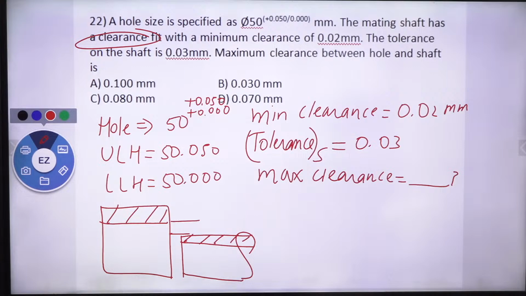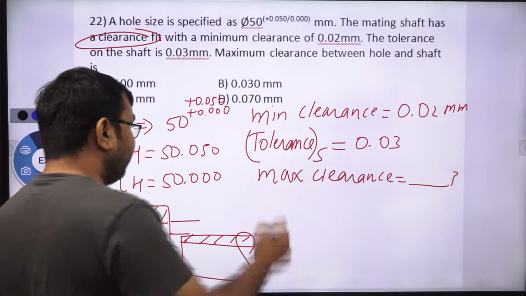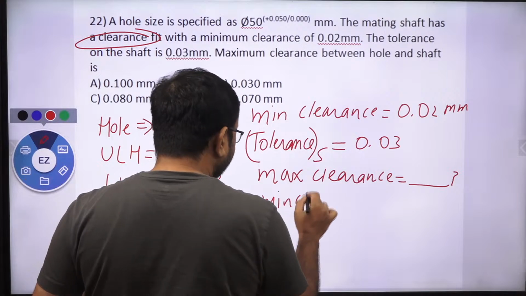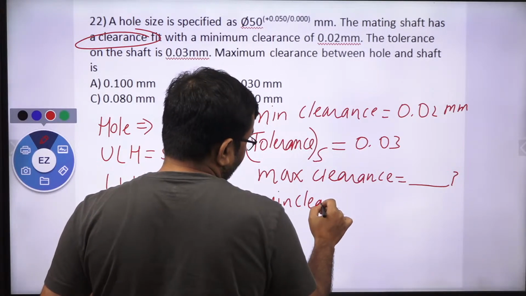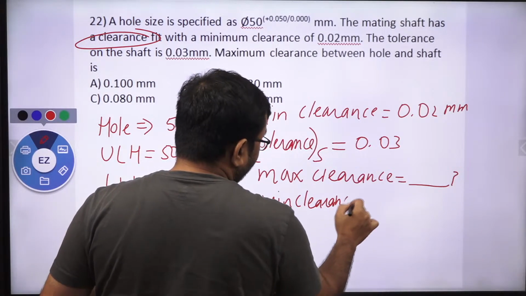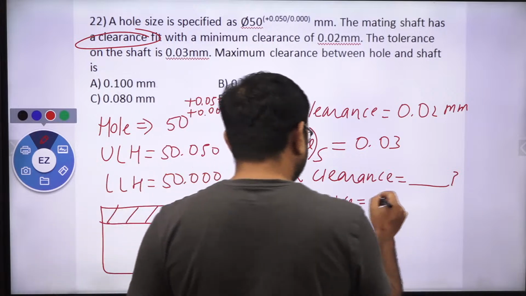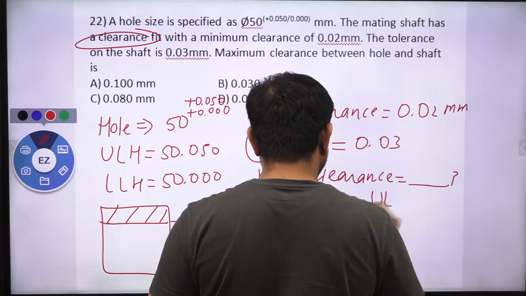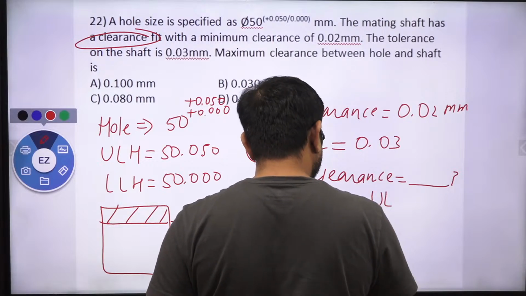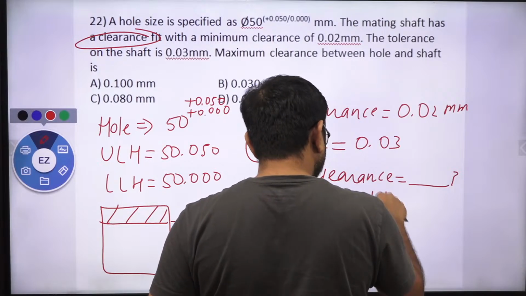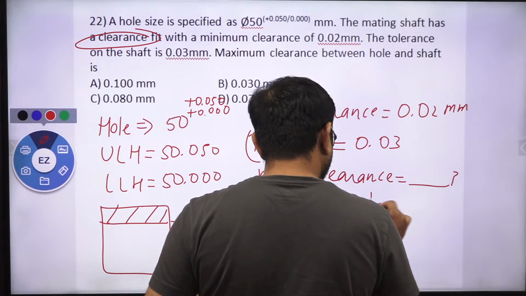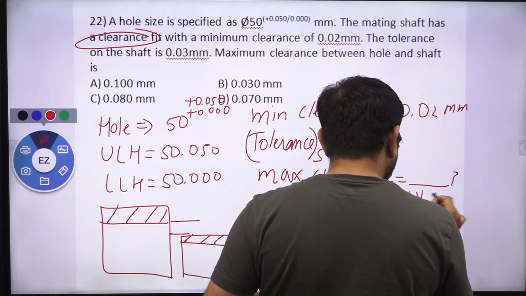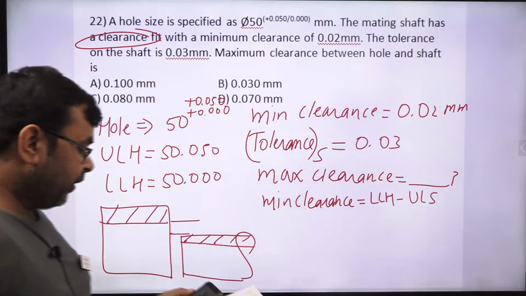So obviously for minimum clearance, can I write minimum clearance is nothing but the lower limit of the hole minus upper limit of the shaft.